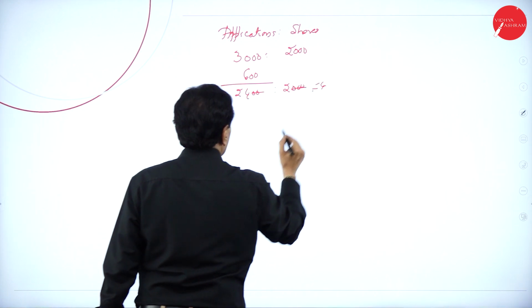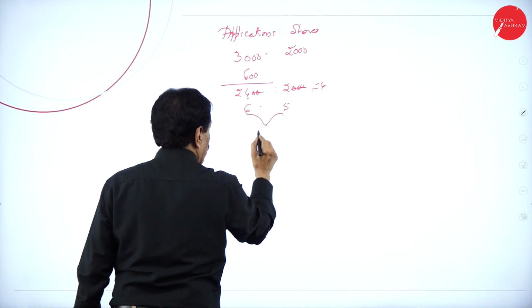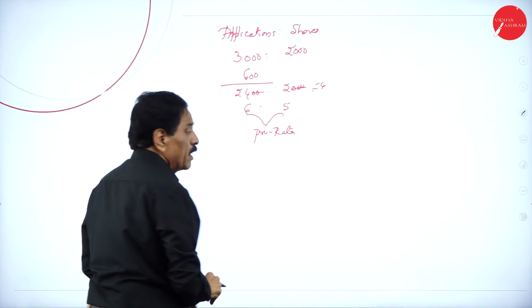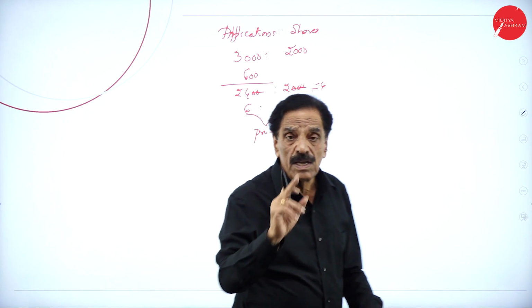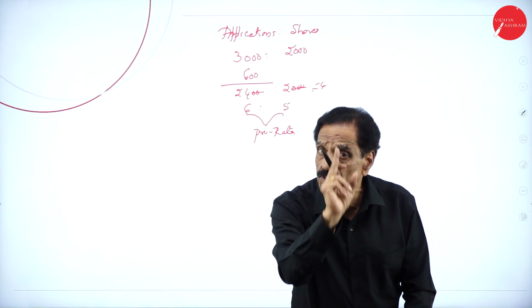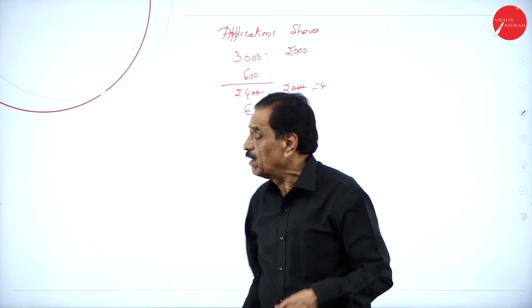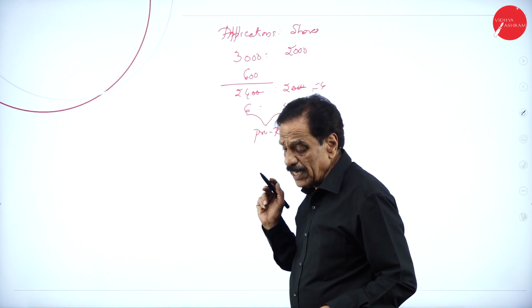If we cancel this, it is divided by 400, giving 6 to 5. This is called pro rata, proportionately accepted. It means if you want to have 5 shares, you have to apply for 6. If you want to have 10 shares, you have to apply for 12. Multiples of 5, multiples of 6: 5, 10, 15 and 6, 12 and 18.